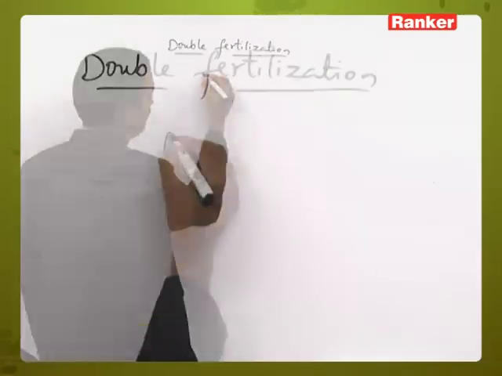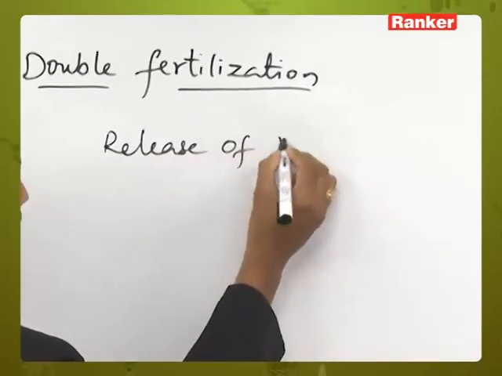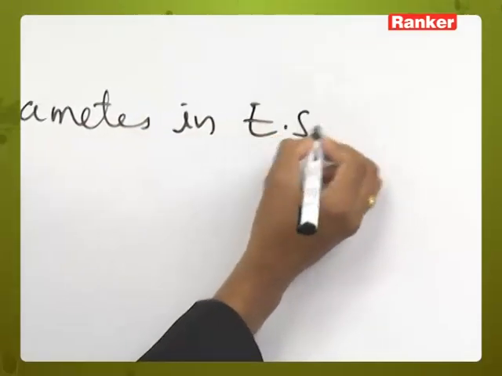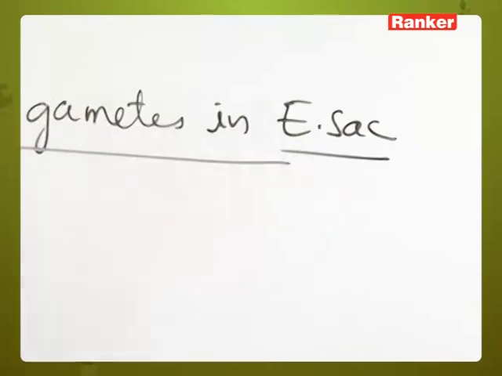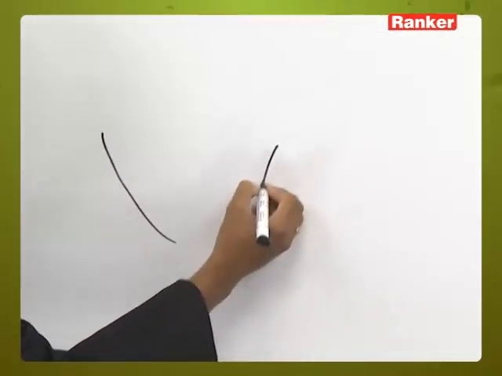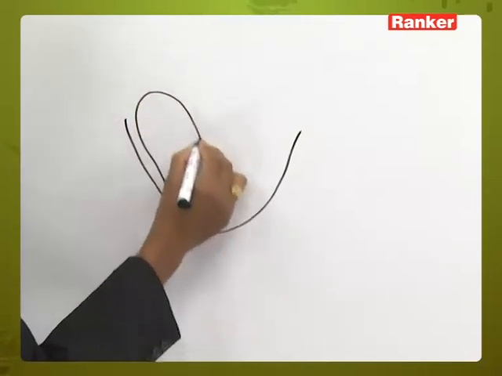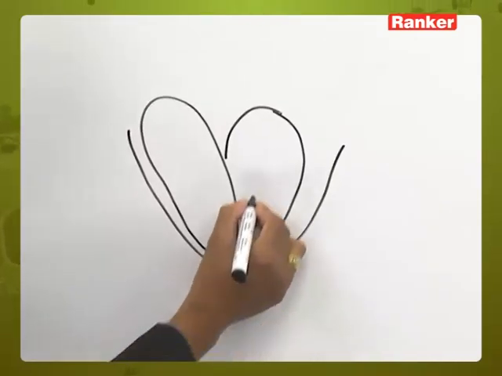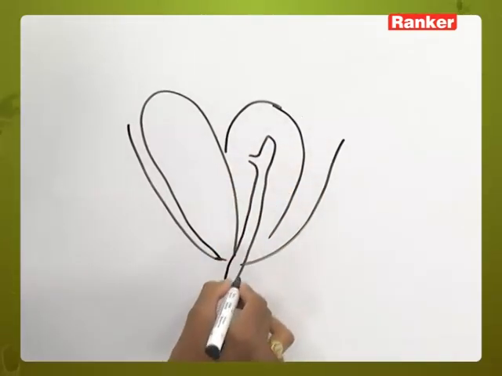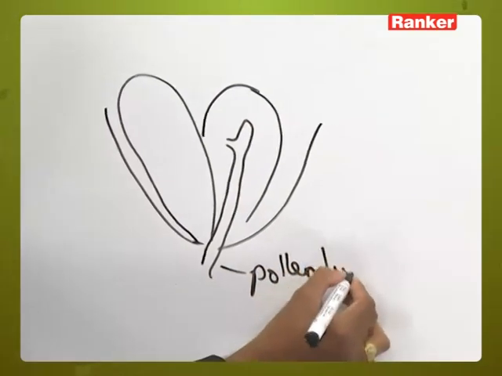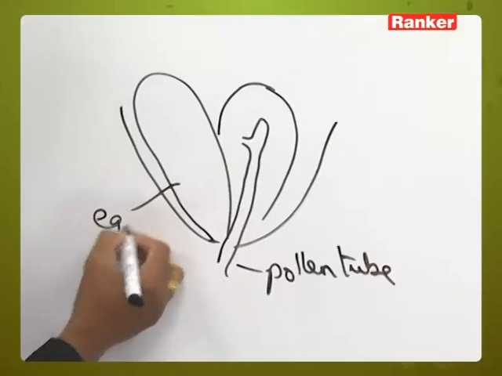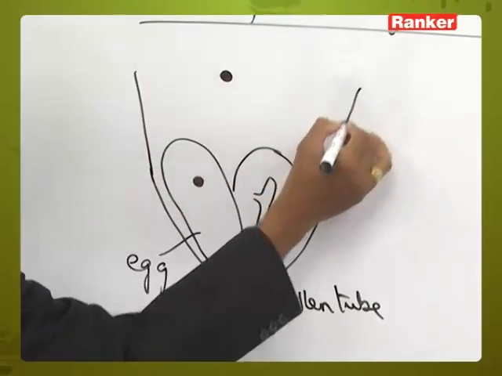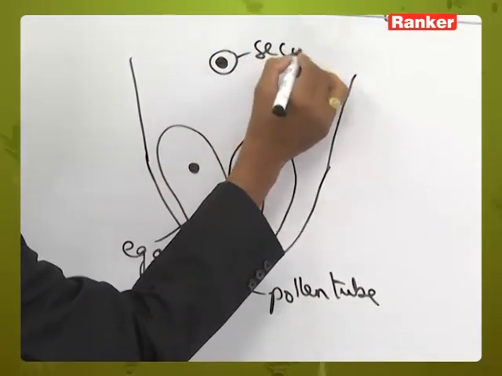Once the release of male gametes into the embryo sac occurs, one of the male gametes... So this is one egg cell we can consider, and this is a synergid cell. Why I am showing only one synergid cell is because one of the synergids has already been destroyed. So this is a pollen tube. So this is the egg cell, and this is the nucleus of the egg cell, and here we can see the central cell, or we can call it the secondary nucleus.